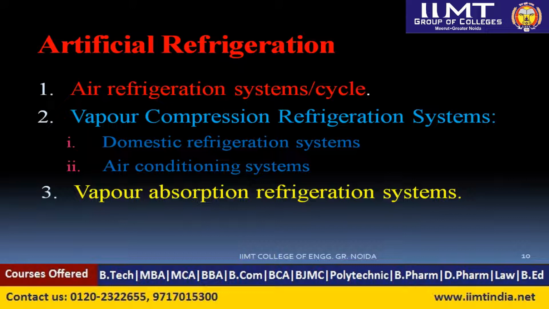In that also we have a number of different types. First is the air refrigeration system, or air refrigeration cycle. Second is the vapor compression refrigeration system.